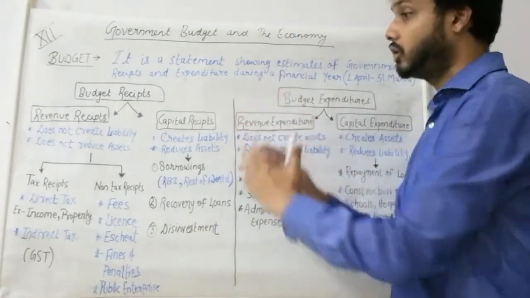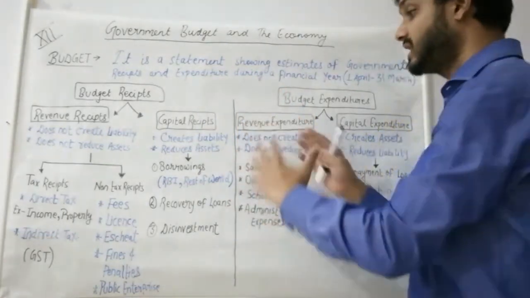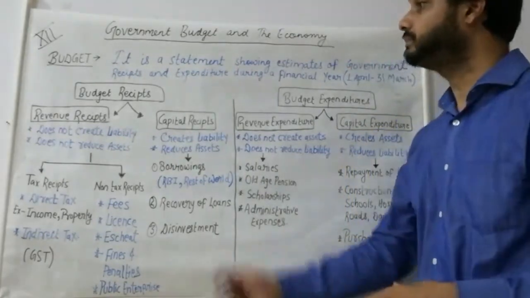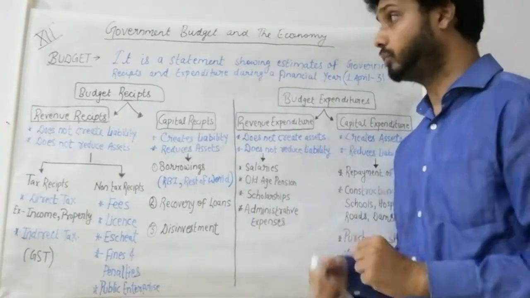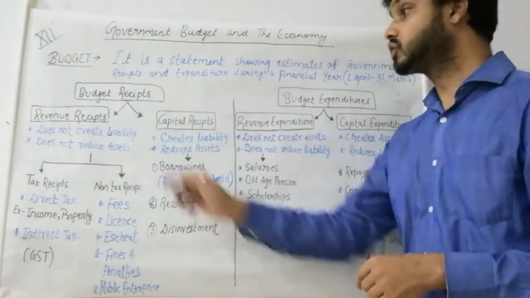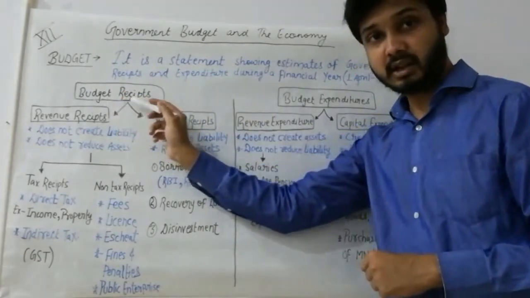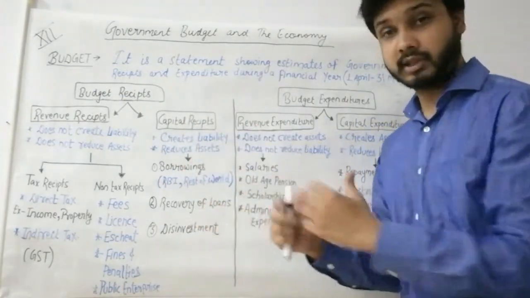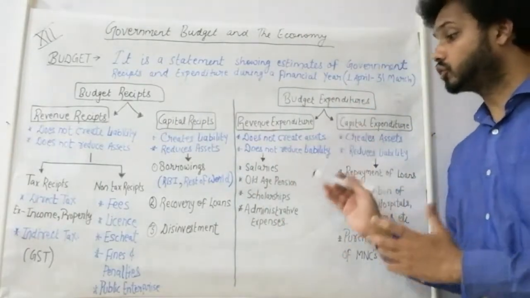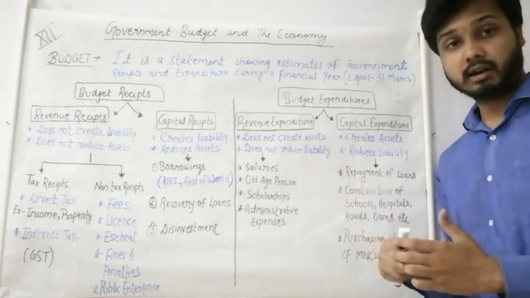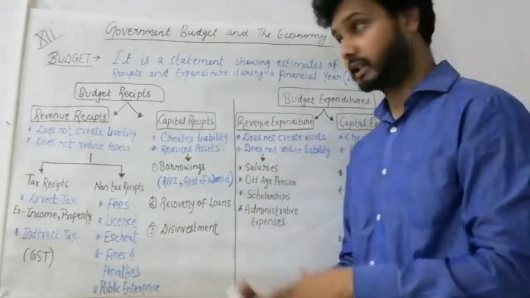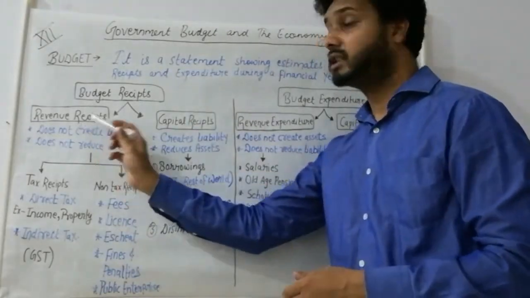Now we will see the overall structure of budget, what are the things which are included in the budget of the government. The budget is mainly divided into two parts, as we can see in the definition, receipts and expenditure. One part of the budget is budget receipts, where we write all those sources from which government receives the money. The second is budget expenditure. These are those items on which the government has to spend. Firstly we will deal with the incoming thing, the receipts. The first one is revenue receipt.